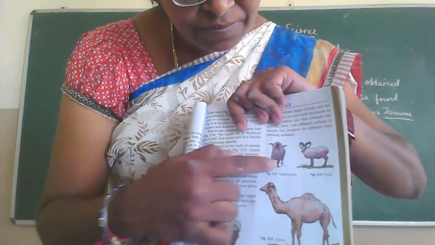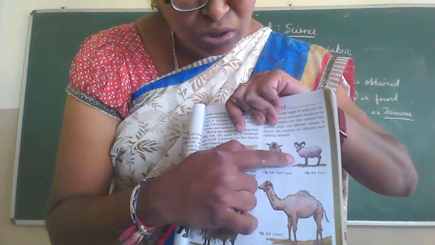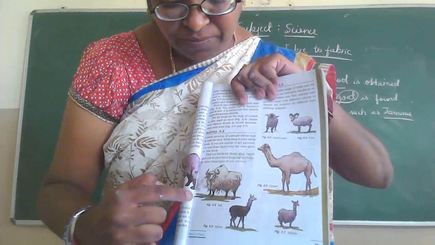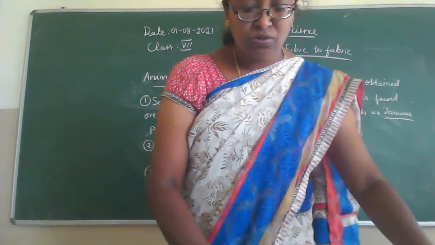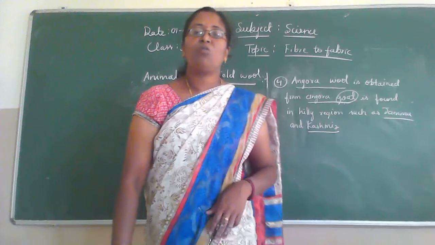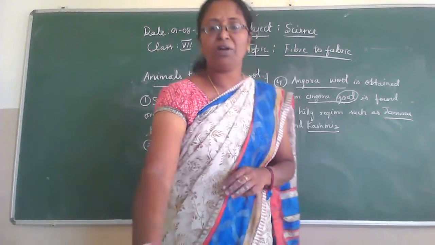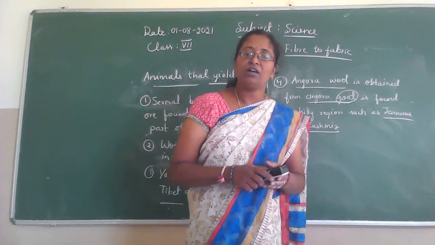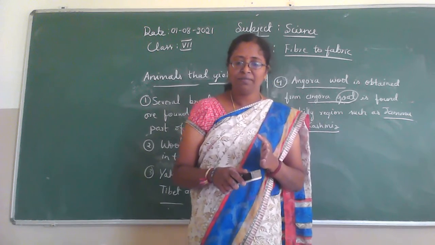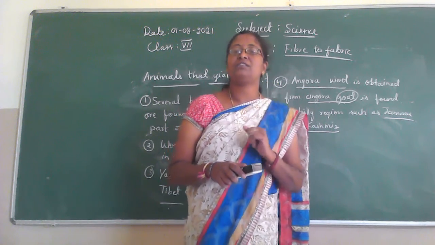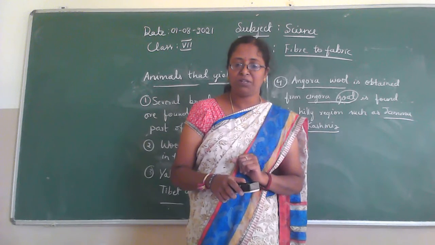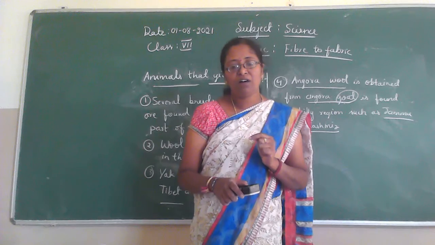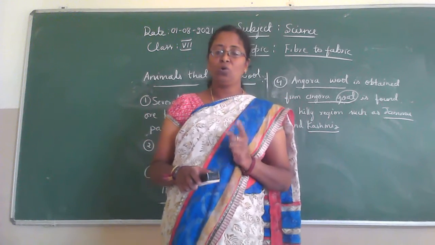See, it is Angora goat, and then this one is yak. So yak wool is common in which place? In Tibet and Ladakh. Angora wool is common in which place? Yes, it is in Jammu and Kashmir. So wool is also obtained from another animal called goat.